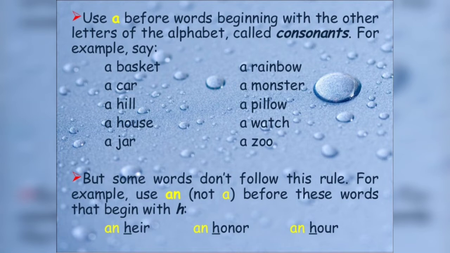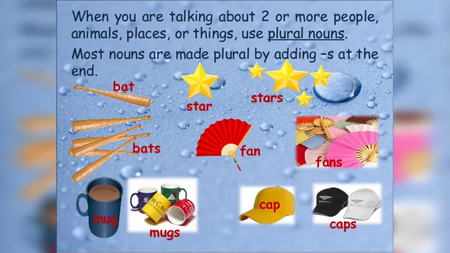For example, use an, not a, before these words that begin with h. So here we don't have to use article a, but we have to use article an: an heir, an honor, an hour. So previously we have seen we have to use article a and not article an, but here we have to use article an and not article a.